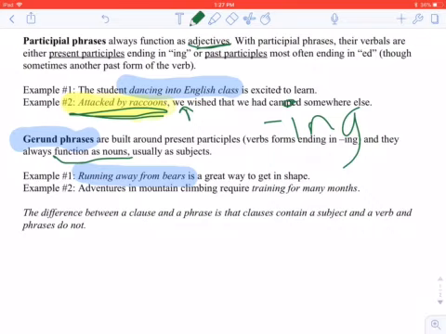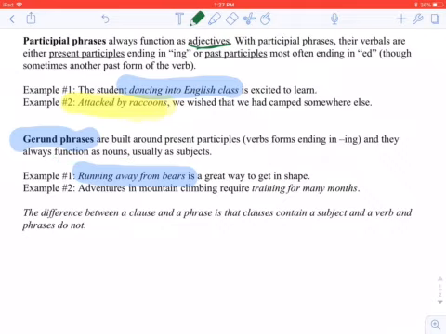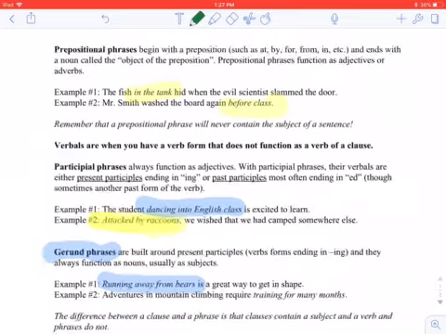When we see a verbal ending in -ing, that means it could be either a participial or a gerund phrase. And this is where it gets a little tricky, because here's where we can't just look at a clue from the sentence.